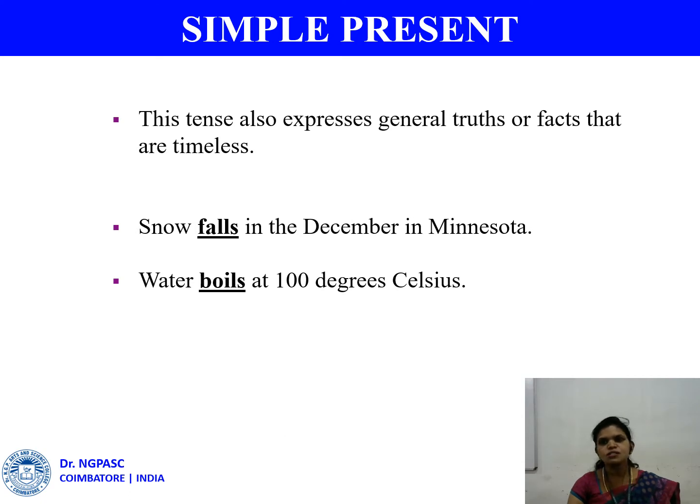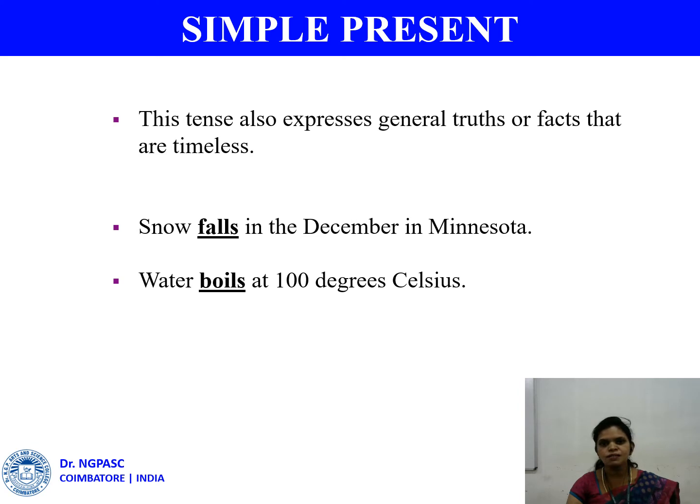Where do we use the simple present tense? We use the simple present tense in different contexts. The first is to express a general truth or universal fact. And also we use the simple present tense in news headlines. Example, Prime Minister visits the flood victims. And we use the simple present tense for demos, like boil the milk, add salt to it, stir it well. So add, boil, all these are simple present tense.